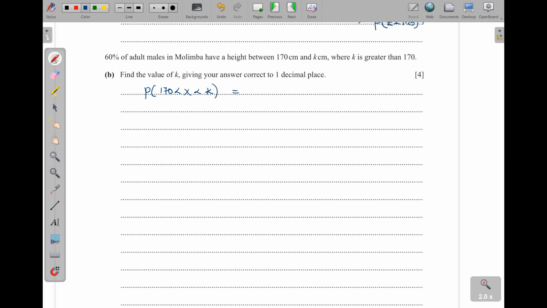So by standardizing, I can have probability of 170 minus 176 over, of course, the standard deviation 4.8, then less than z, then less than k minus 176 out of 4.8. Okay, so this one is actually negative 5 over 4. We have just done it up there. Then less than z, then less than, let's say this is z2. I need to find this z2 to get the k value.